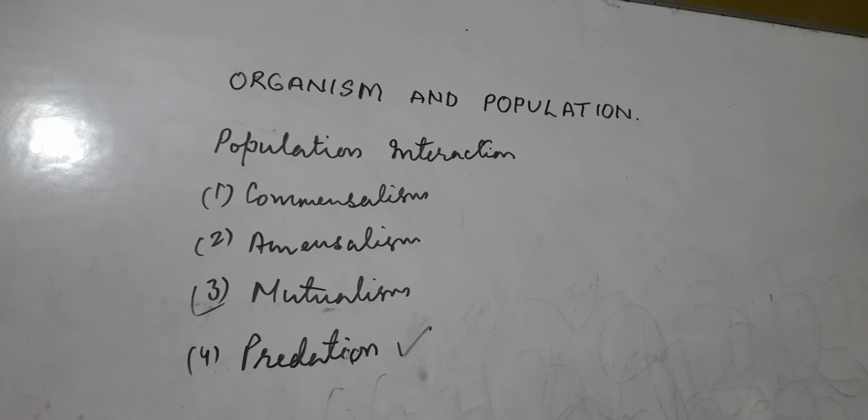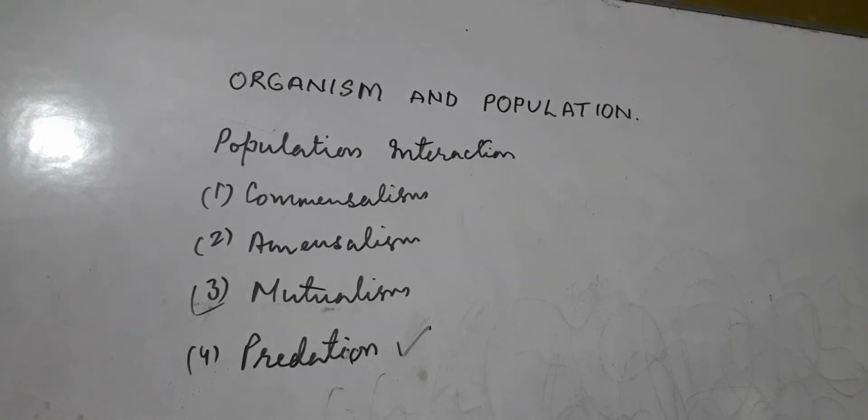So why is this relationship in nature? It is nature's way of transferring energy from plants to top carnivores, the top consumers, which cannot feed on a plant. So how do they get energy? This food chain is formed, and in this food chain you can see the predator and prey relationship.